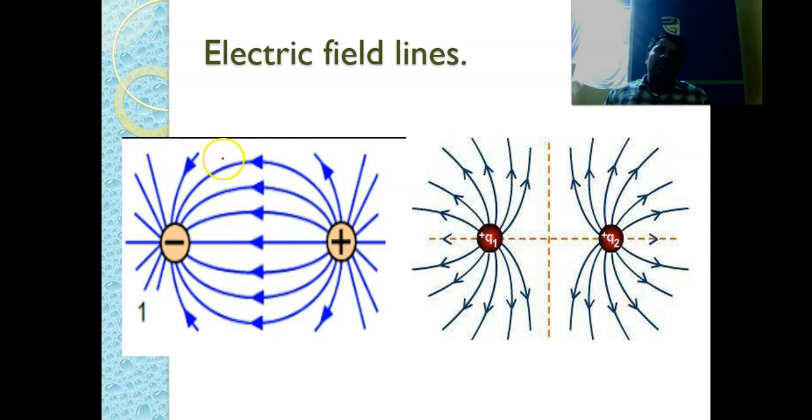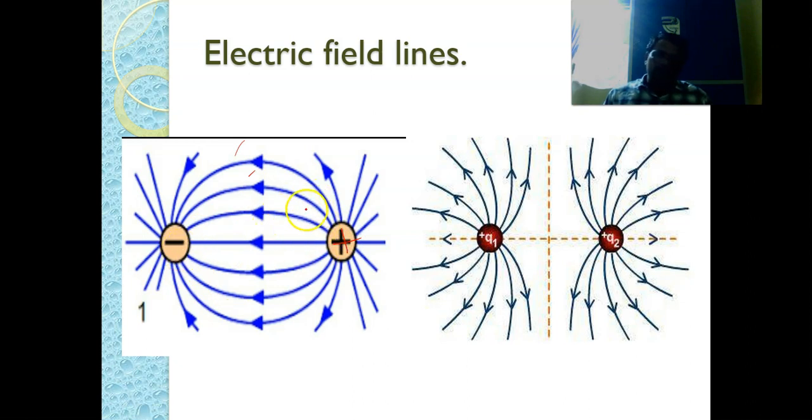Then how will the electric field lines be, and when like charges are placed in the space, how will the electric field lines be? So just consider this case. Here this is the positive charge, this is the negative charge.